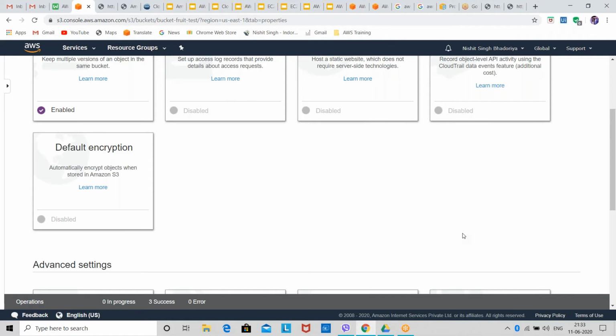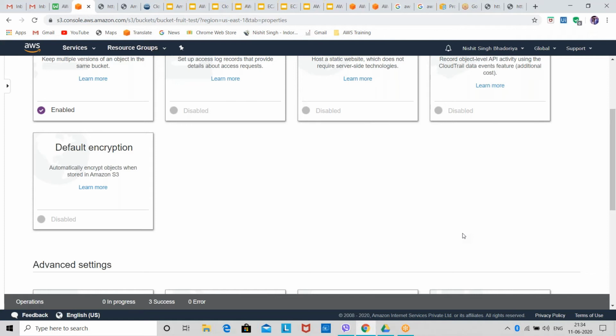Then Manoj is asking, will replication perform a full clone of the lifecycle and encryption features?